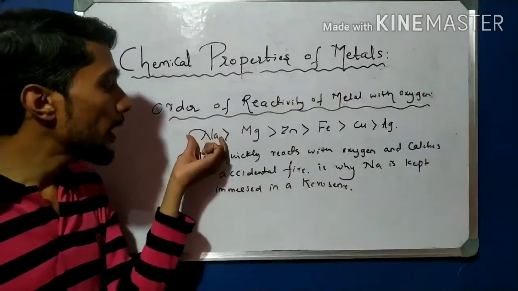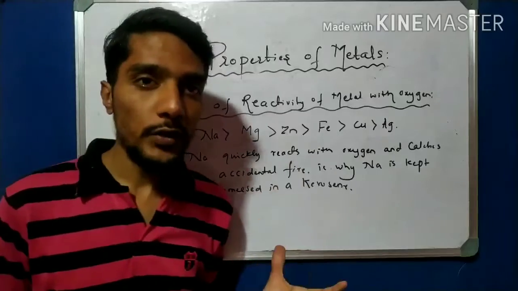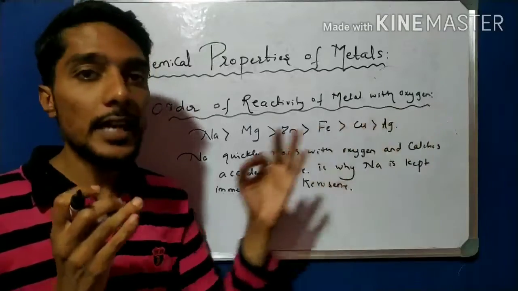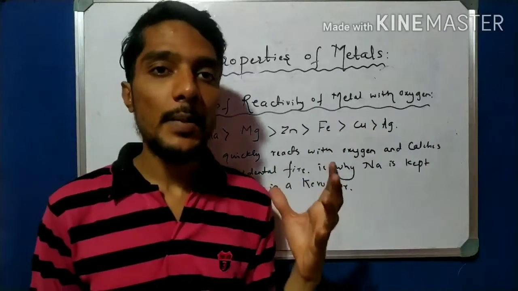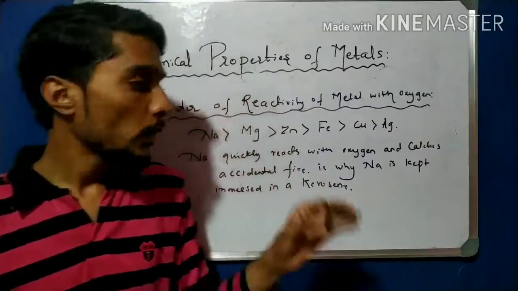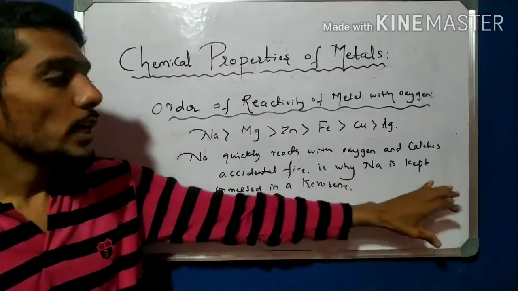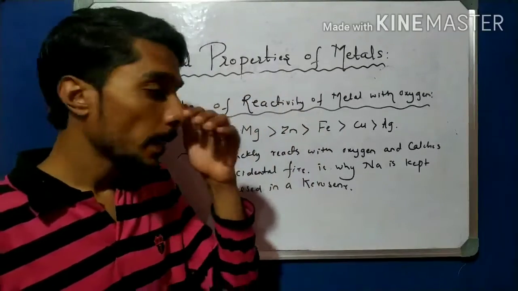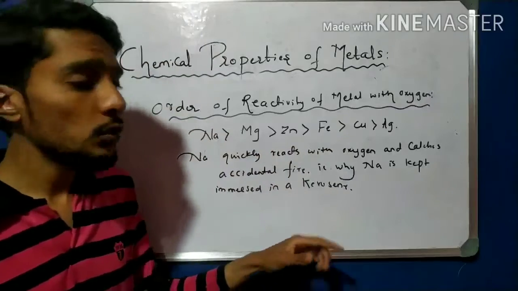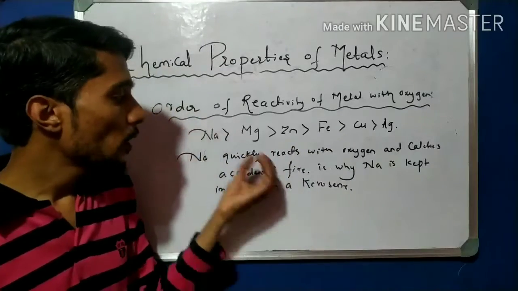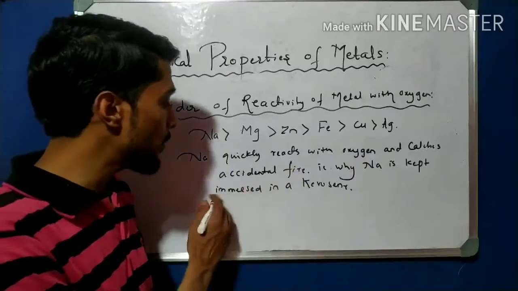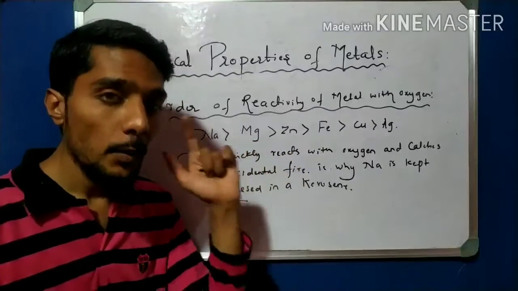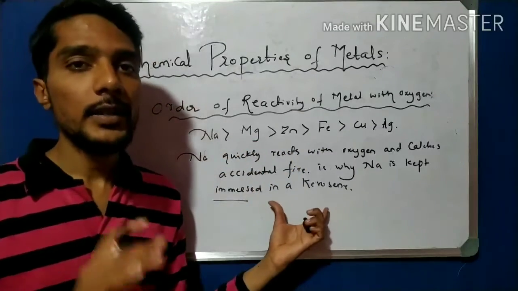Whenever we keep sodium in an open atmosphere, it quickly reacts with oxygen and catches accidental fire, and that fire can damage our body parts or any instruments. That is a very dangerous reaction, and that is why sodium is always kept in kerosene, because in kerosene there is no oxygen present. That is the prevention of oxygen, so we keep it in kerosene. Why is sodium kept immersed in kerosene? Because sodium quickly reacts with oxygen and catches accidental fire.